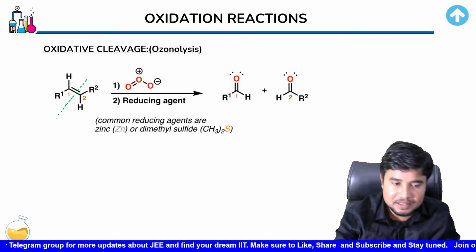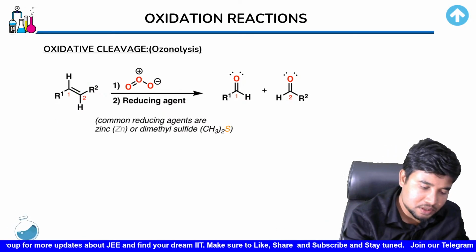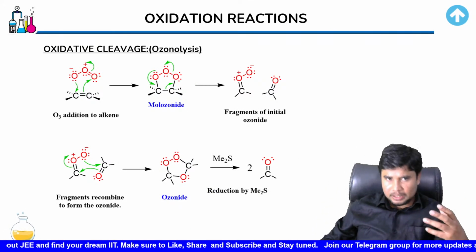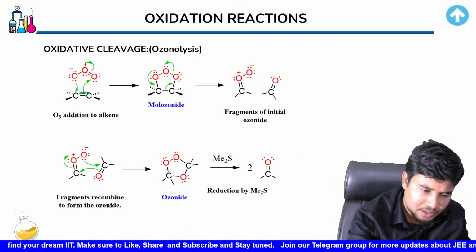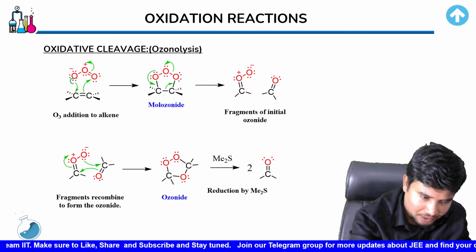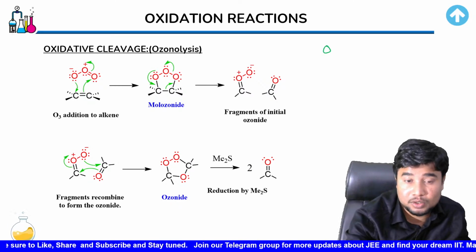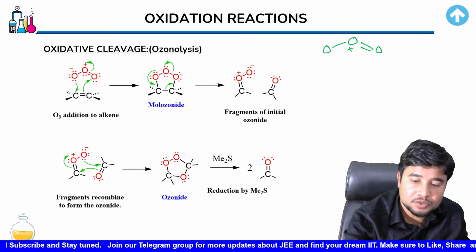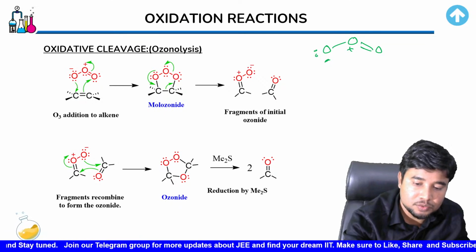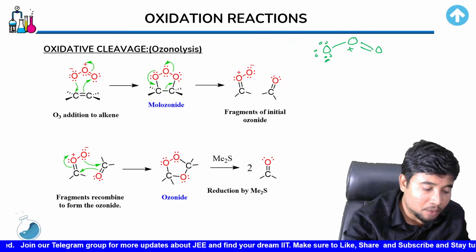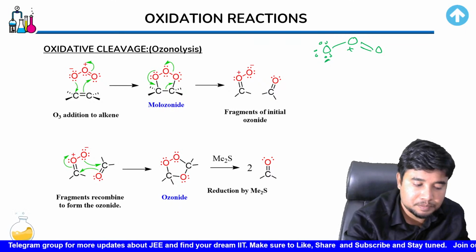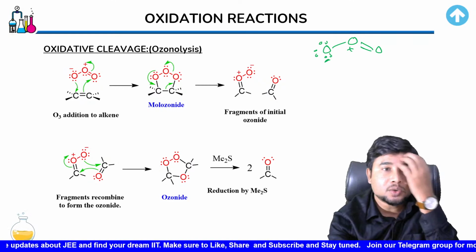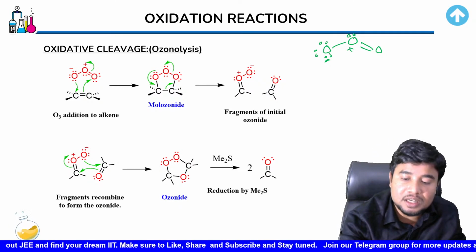How? Different mechanisms were taught for this. Let us just see the normal mechanism that they do follow, the easier one, the actual one. What happens over here is, because oxygen has a lot of electron density, ozone, if you might not know, this is how ozone molecules exist. You would have a positive charge over one of the oxygens, a negative charge over the other. So it has been loaded with a lot of electron density, and because of that, it would give its electron density to any atom that is having a need of it.